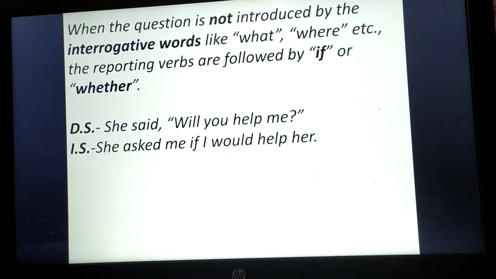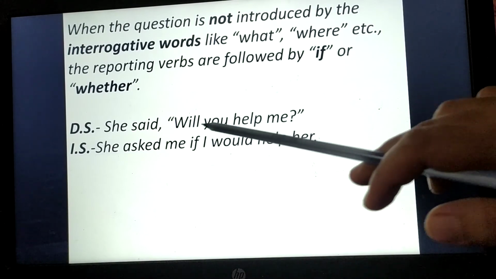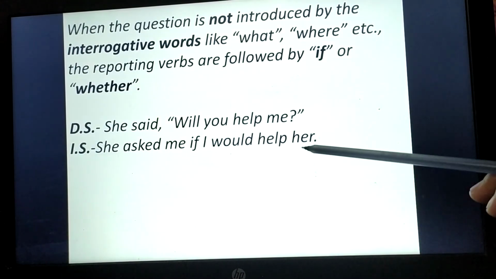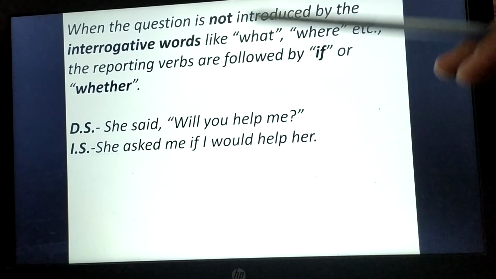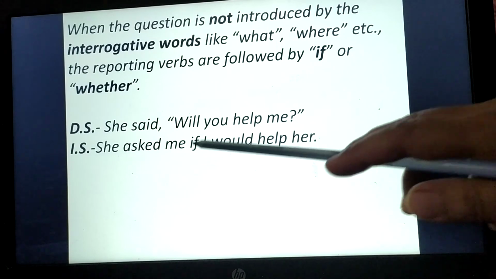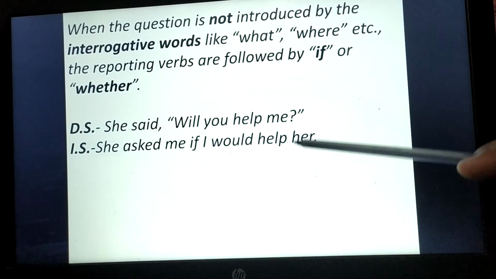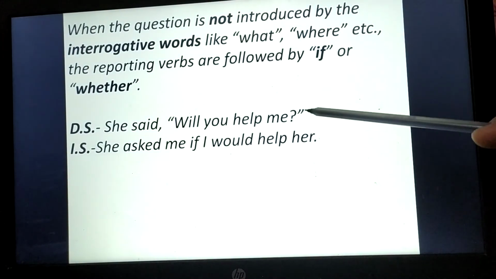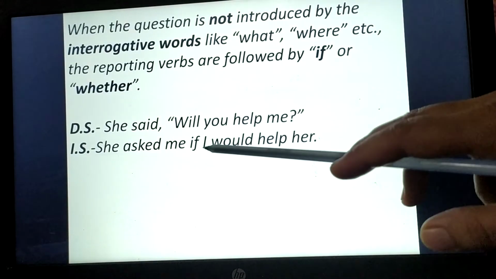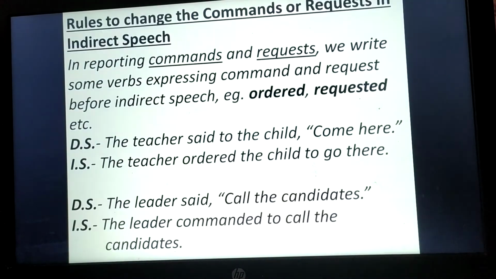Here we will use if after the reporting verb. You can see, she said, "Will you help me?" While converting it into indirect speech, we can say, she asked me if I would help her. First we drop the question mark, then we use if here.